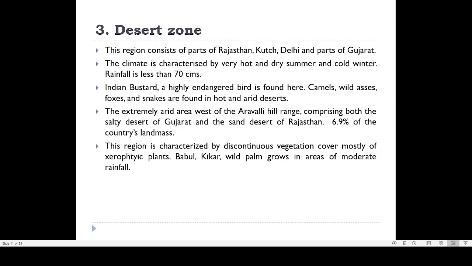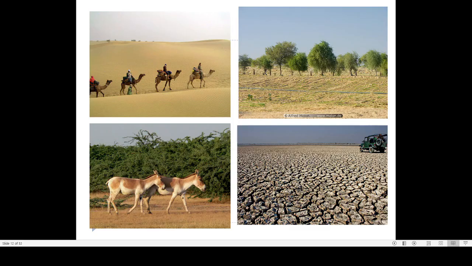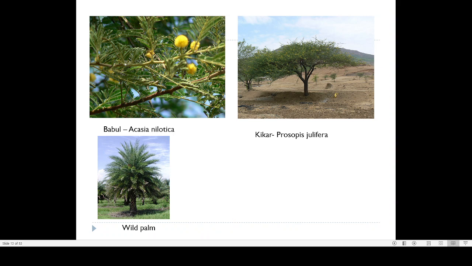Then coming to the total land area of India, 6.9% of the total land area of India actually comes under the desert zone. So these are the interesting features of the desert area.